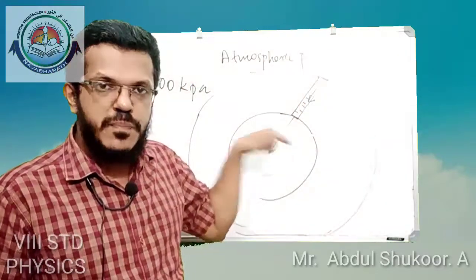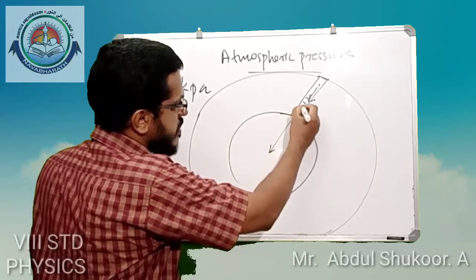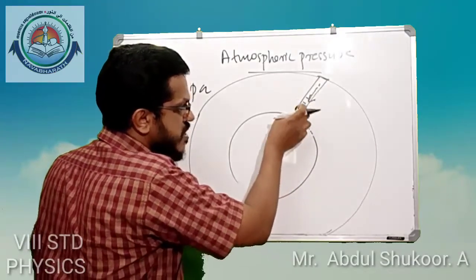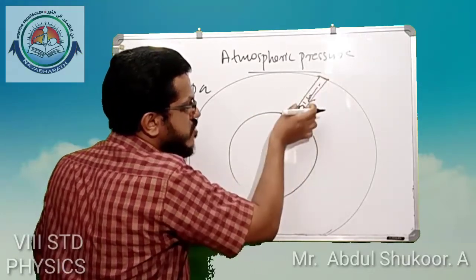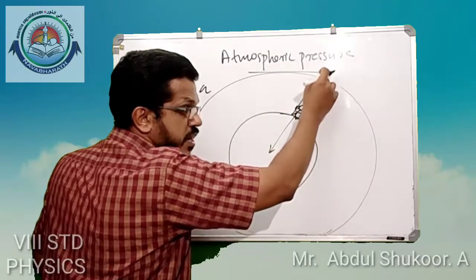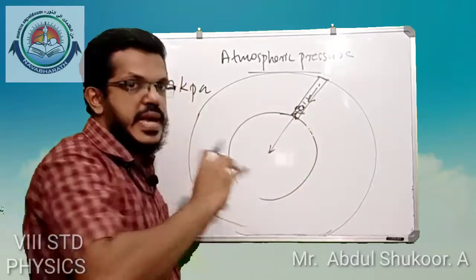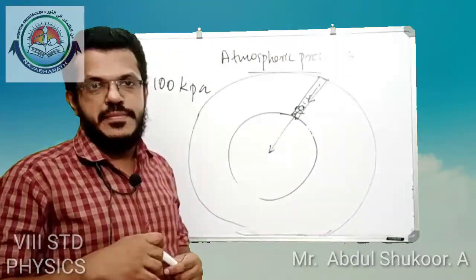That means if a person is standing here on the earth, the atmospheric pressure on the body of this man will be the total weight of the air column on his body.